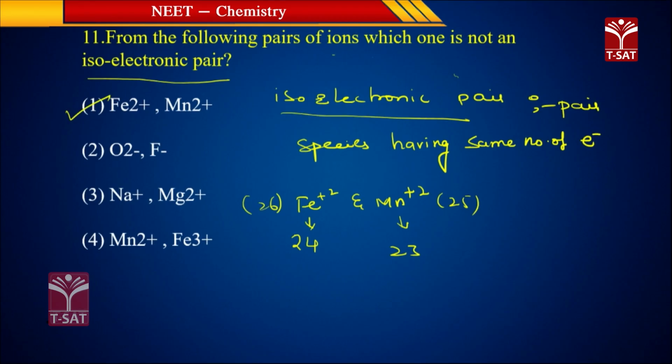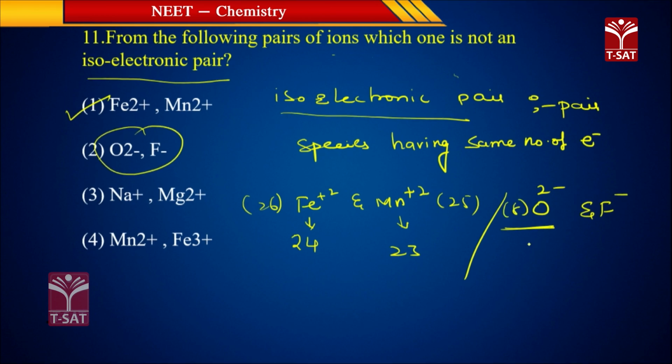You see O2 minus and F minus, same electrons it will be having. Oxygen is actually 8, 2 minus means plus 2, so 10. Fluorine is actually 9, 1 minus means plus 1, so 10. Negative charge means you have to add electrons, positive charge means you have to subtract electrons. This is an isoelectronic pair. Not isoelectronic is Fe2 plus and Mn plus 2.